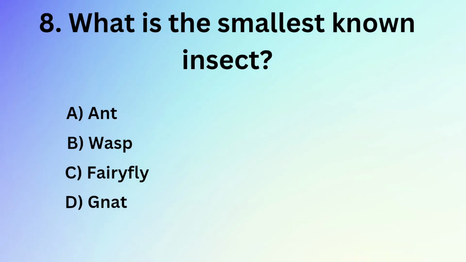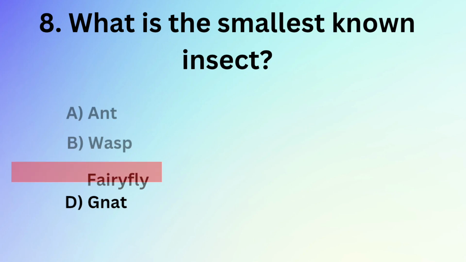8. What is the smallest known insect? A. Ant. B. Wasp. C. Fairyfly. D. Gnat. Answer: C. Fairyfly.